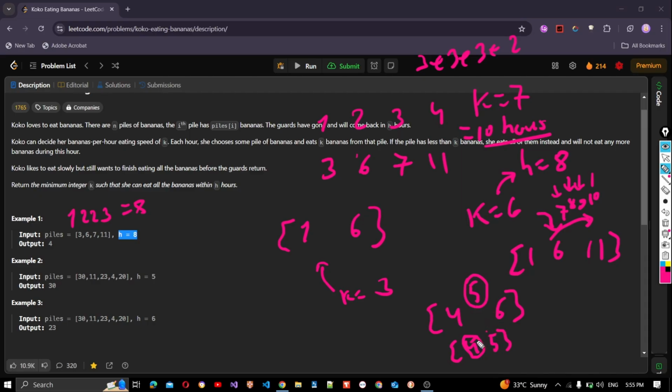Now 5 is possible. Now we check 4. 4 will be possible as well. Let's check that. If k is 4, the first pile will have 1. For the second we'll have 2, and we'll have 2 here, and we'll have 3 here, and this will again be 8. So 4 is the minimum k such that she can eat all the bananas within 8 hours.